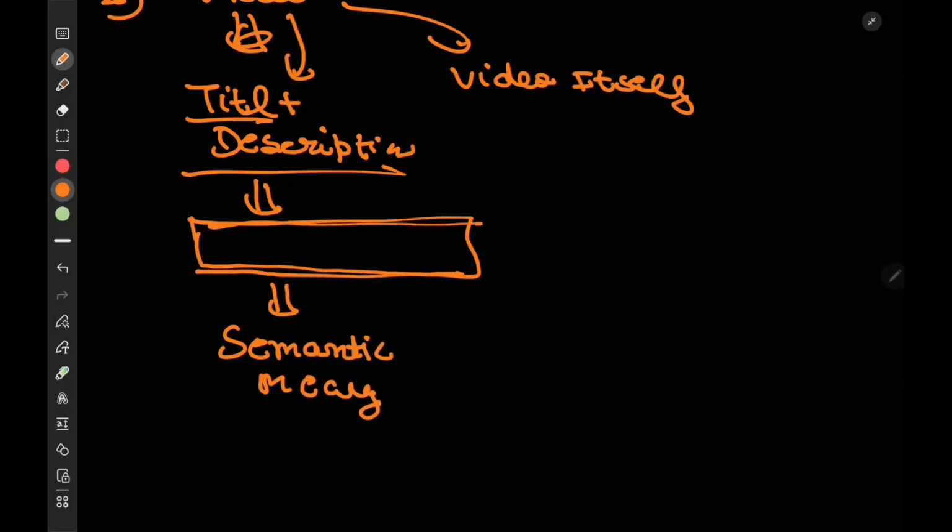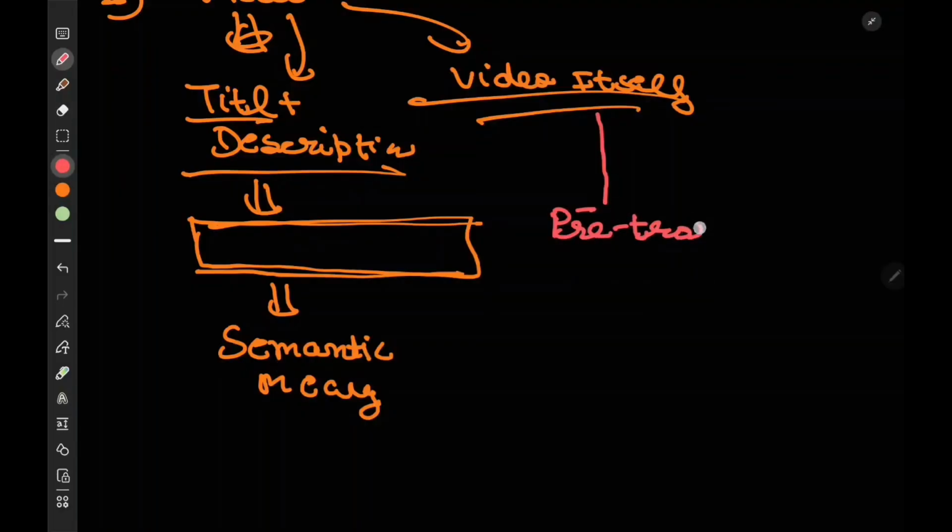Okay, but how do we take care of this video? Because for video also we need to truly understand what the video actually captures. Now there are two things to it. First, rather than training a model for going through every video and converting them into an embedding, the simplest thing could be to just take a pre-trained model.